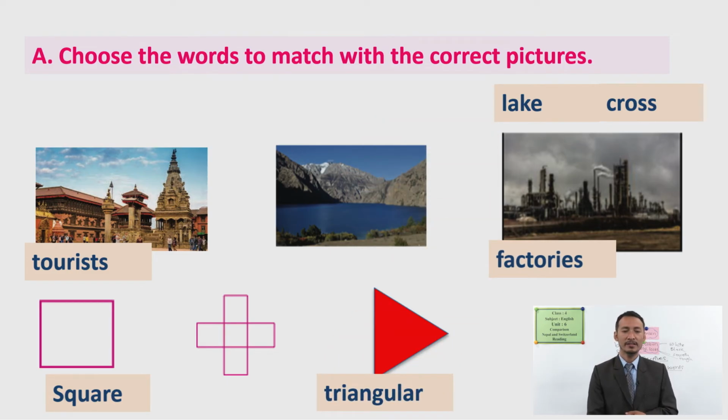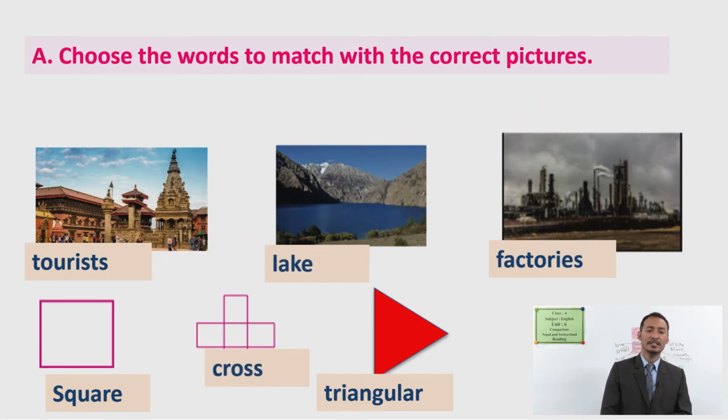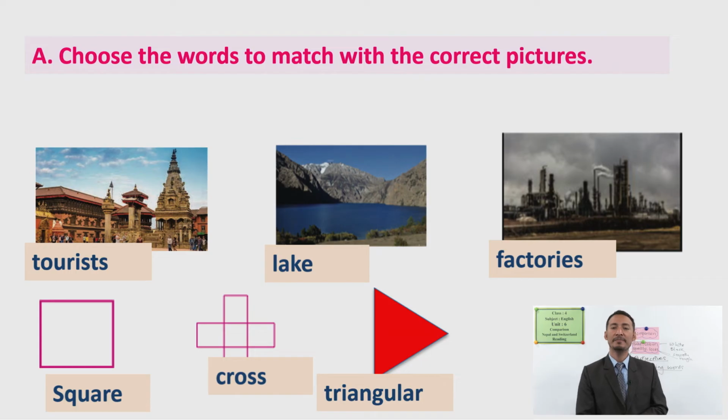This one is a triangular. And this is a lake. And we have a cross here. Okay, these are the signs and pictures here. Okay, do you know now all the words and the pictures clearly?